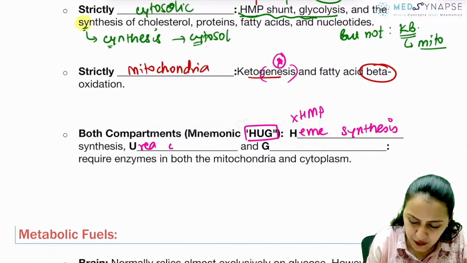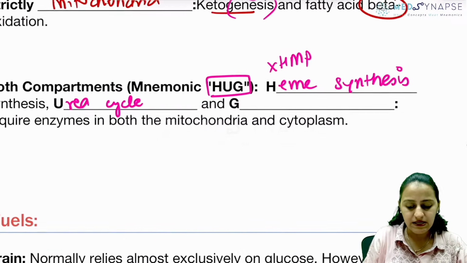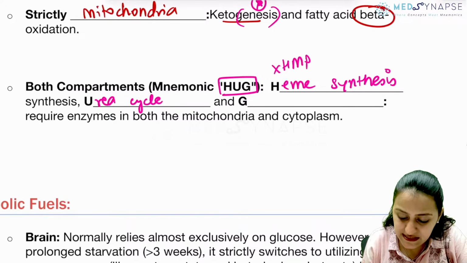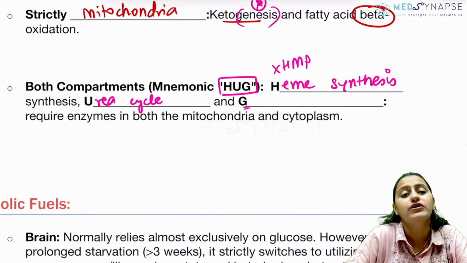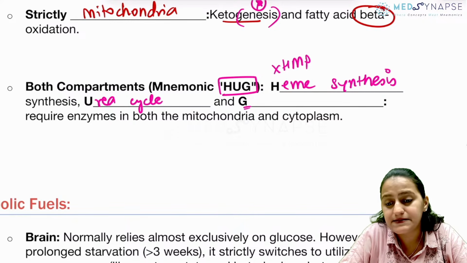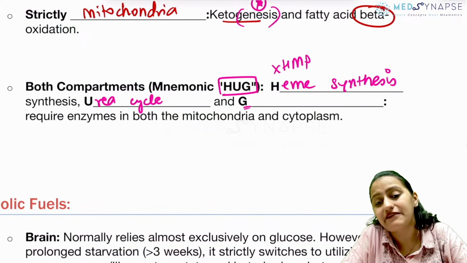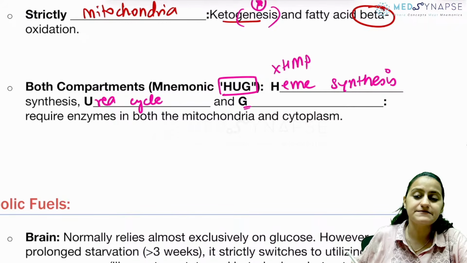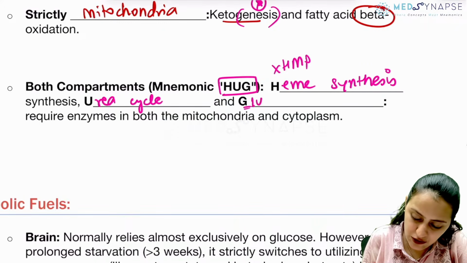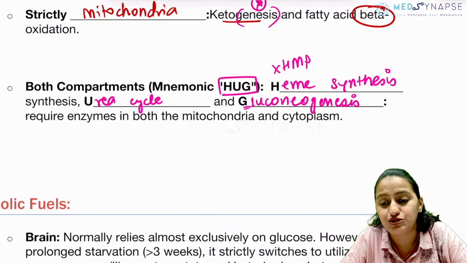U for urea cycle, the urea synthesis. And what is G for, guys? In both cytosol and mitochondria, what does this G stand for? Glycolysis, glycogenolysis, gluconeogenesis, or glycogenesis? What does the G in the HUG mnemonic stand for? Yes, very good. It is gluconeogenesis. The G is for gluconeogenesis, not glycolysis or glycogenolysis.